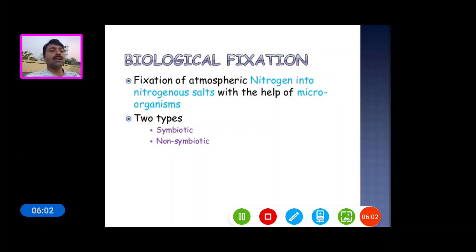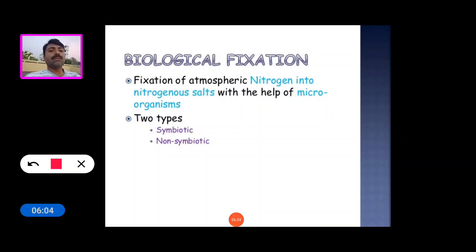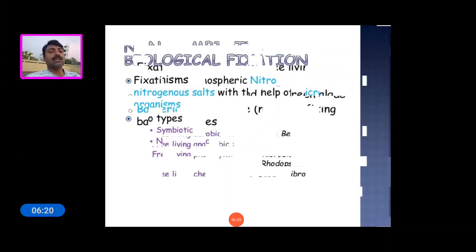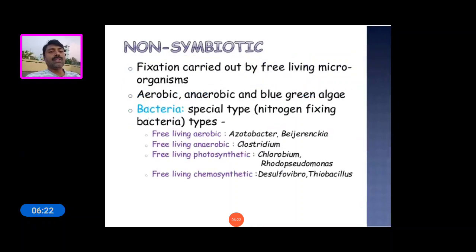Now see the types of biological nitrogen fixation. Biological fixation is classified into two types: the first is symbiotic and the second is non-symbiotic nitrogen fixation. First we see non-symbiotic nitrogen fixation.